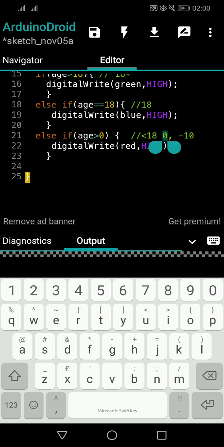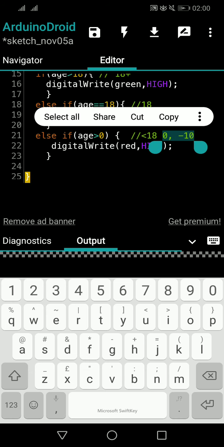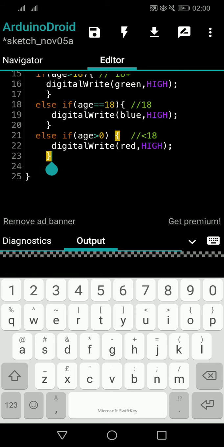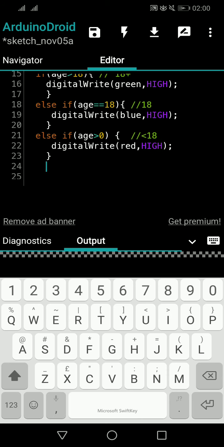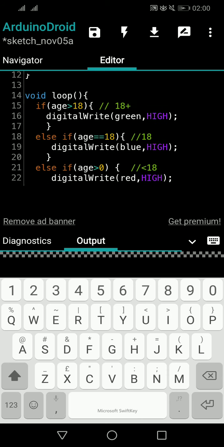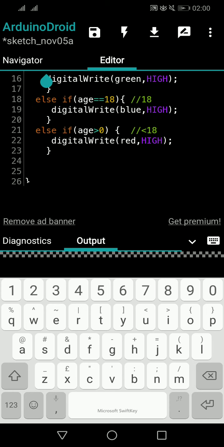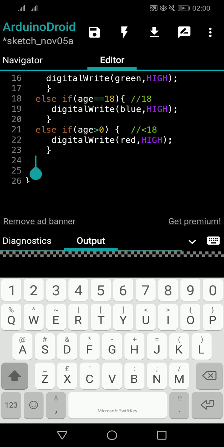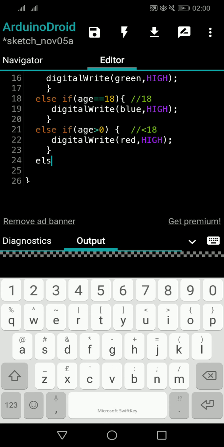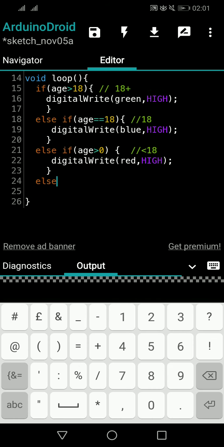So if you want to validate that also, let's say you are going to give an error message, this is a wrong age. So what you can do is you can now have an else part, because I said you can have as many ifs and else ifs. The final one is else. So within that you can write a simple else.